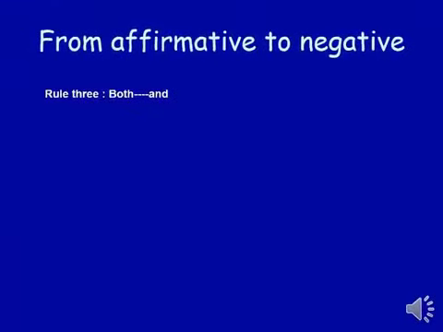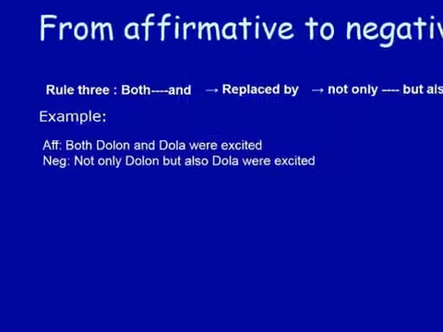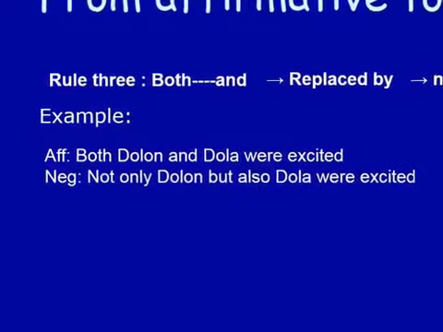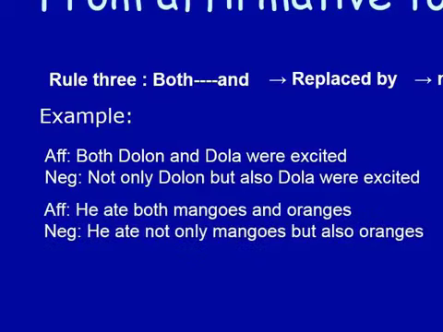Rule number 3: both and is replaced by not only and but also. Look at the example first. Both Dolan and Dola were excited. In place of both, we'll have to use not only, and in place of and, we'll have to use but also. Not only Dolan, but also Dola were excited. He had both mangoes and oranges. He had not only mangoes but also oranges.